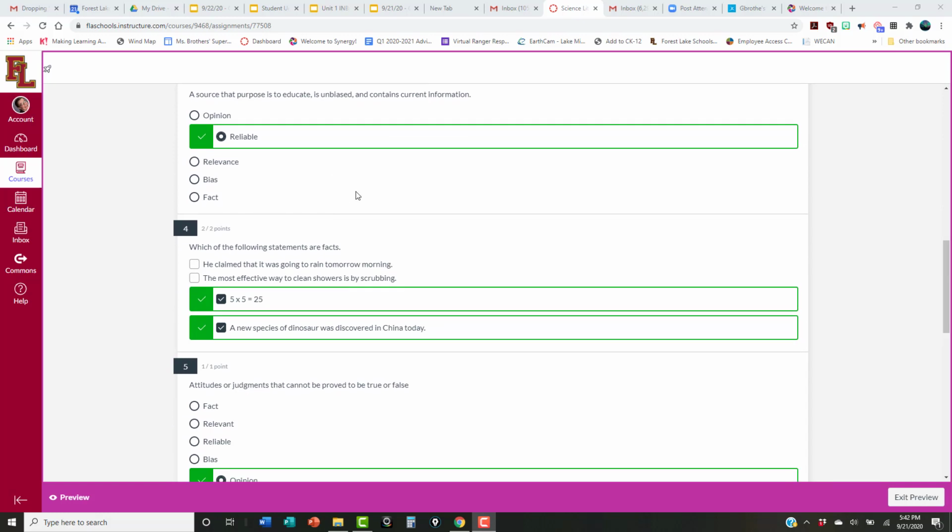Question 3. A source whose purpose is to educate, is unbiased, and contains current information, that would be something we would consider to be reliable, and that's a definition also right out of your notes, and that definition, I believe, is on slide 15.